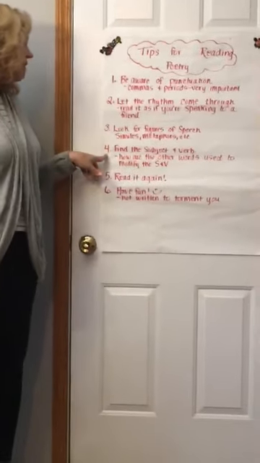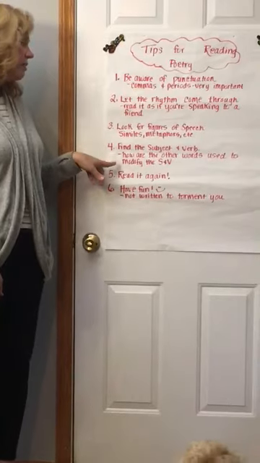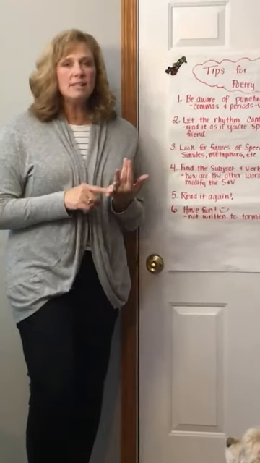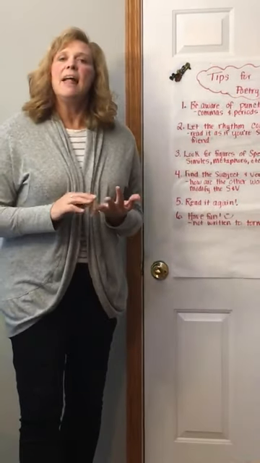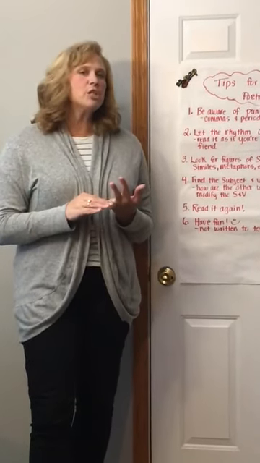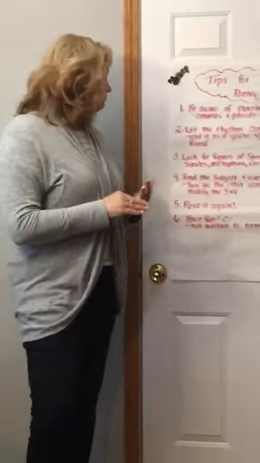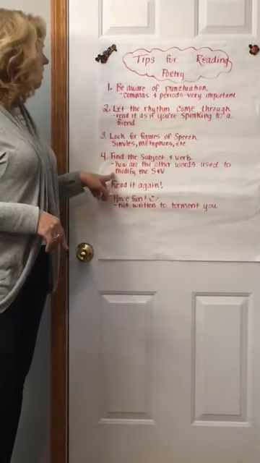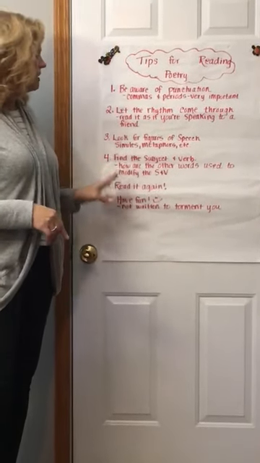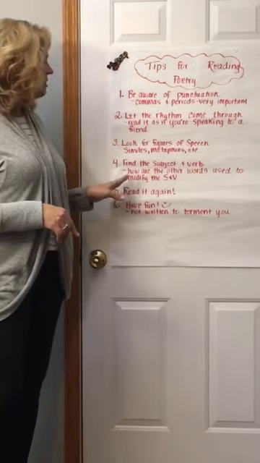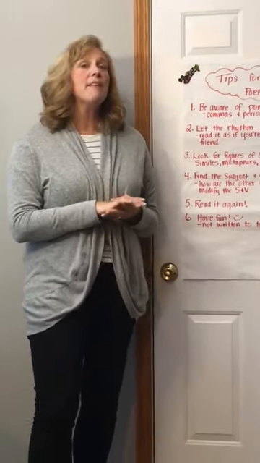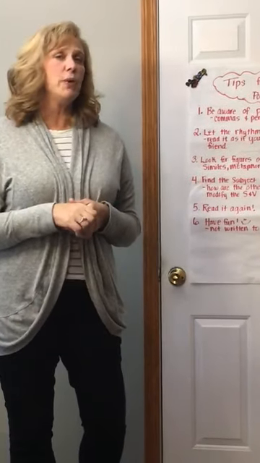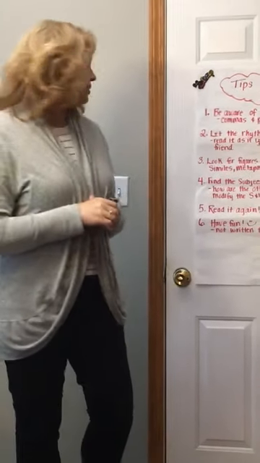Number four, find the subject and verb. So identify, what is this poem about? That's the subject. And then the verb, what is the subject doing within the poem? And then also, figure out what the other words in the poem are used for. How are they used to modify the subject and the verb? We normally have a lot of descriptive language to help with that modification.